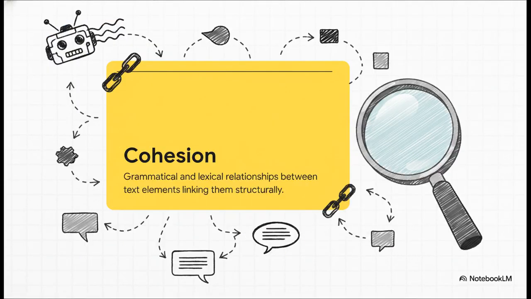Cohesion is the grammatical and lexical relationship between different elements of a text that link them together structurally. So, to solve the pronoun puzzle, machines rely heavily on this. Think of cohesion as a surface-level property. It's the literal, visible, linguistic devices, the actual physical markers on the page, that tie words and sentences together. Without these markers, a machine just sees a disconnected list of completely independent statements.